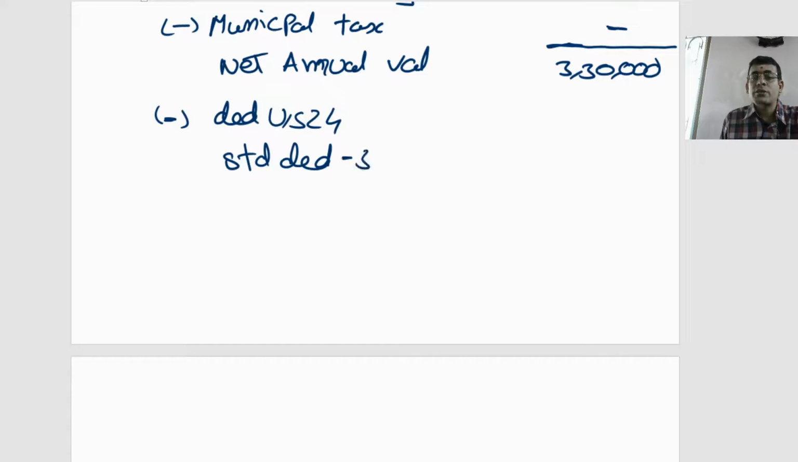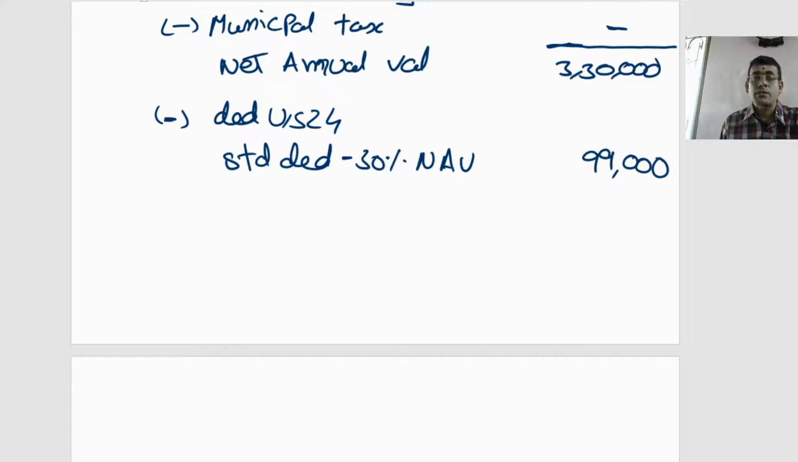Standard deduction is always 30% of your net annual value. My net annual value is 3,30,000. On the 3,30,000 if I consider 30%, my standard deduction is 99,000.